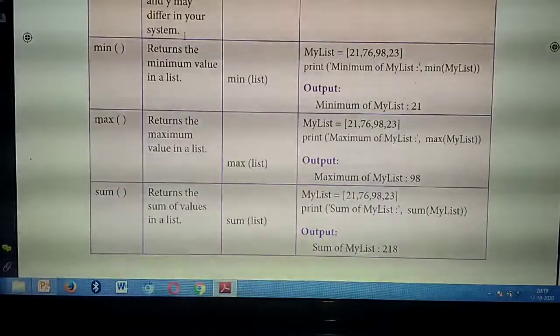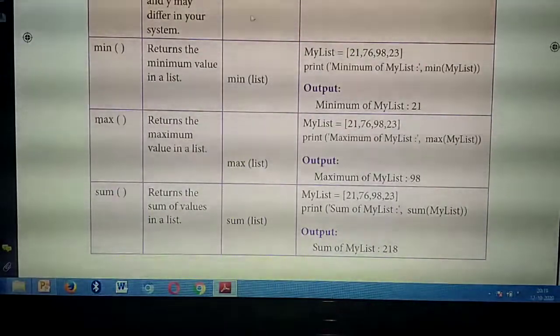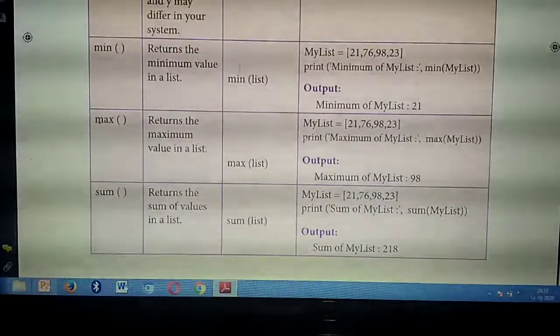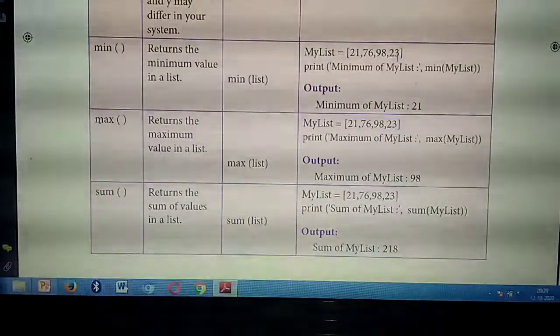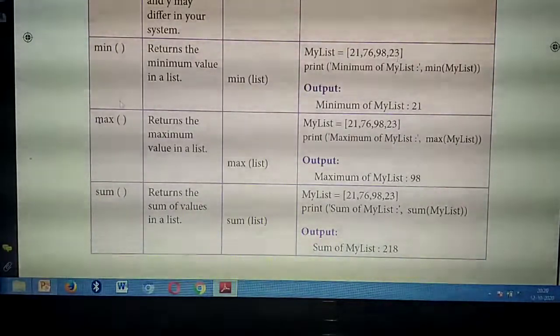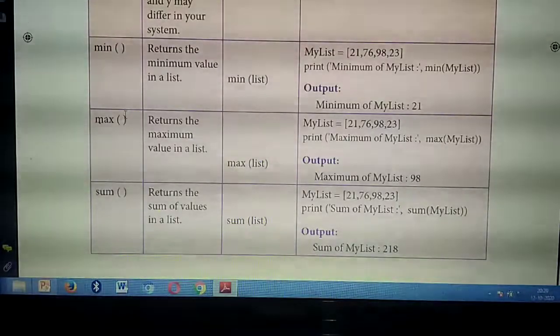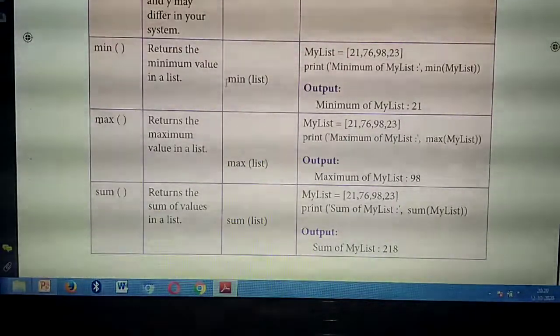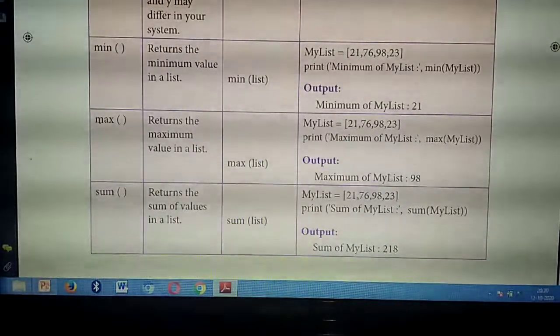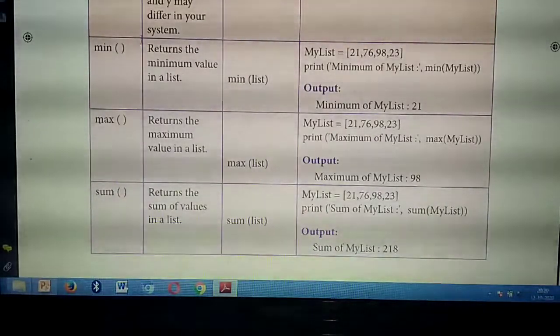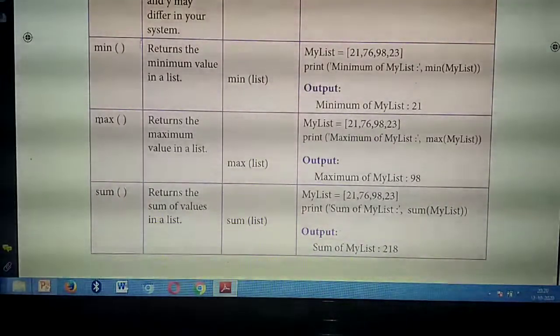Okay. So, last year on revision exam, they will give the questions like this. Simply they will give the question like this. Then they ask to find minimum of, maximum of, sum of. If you study thoroughly, only then you will be able to write. So, what's the use of min of function? It will find the minimum value in the list.